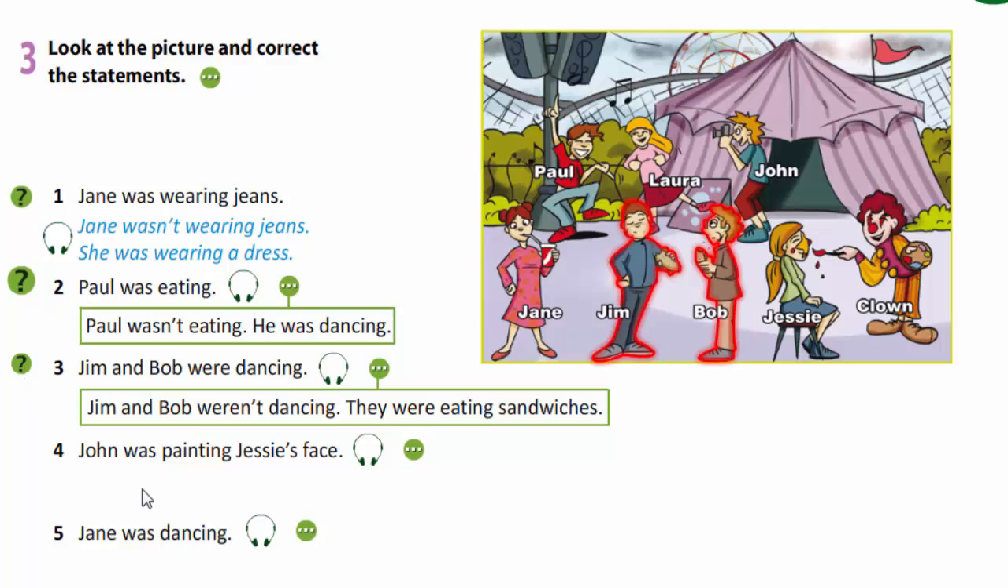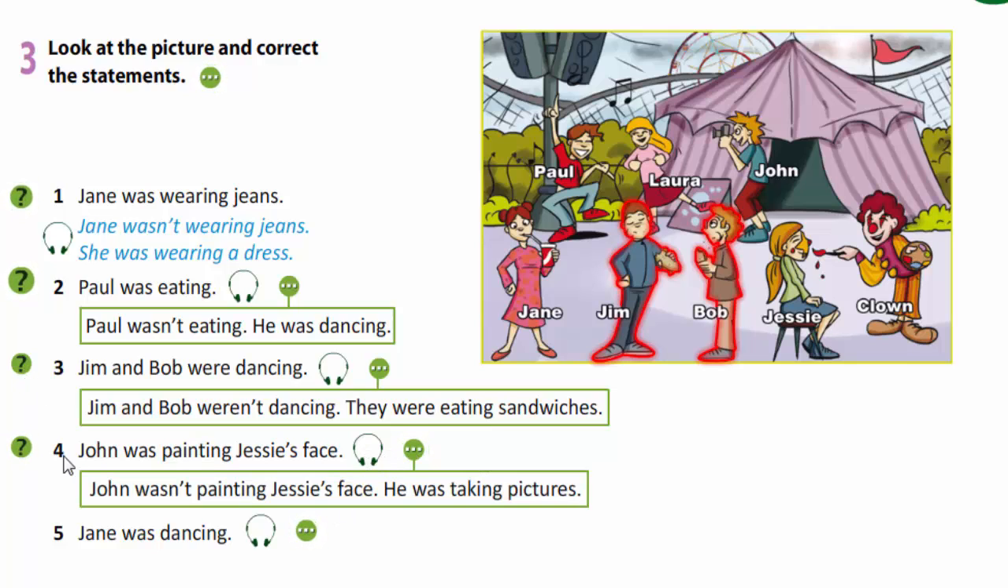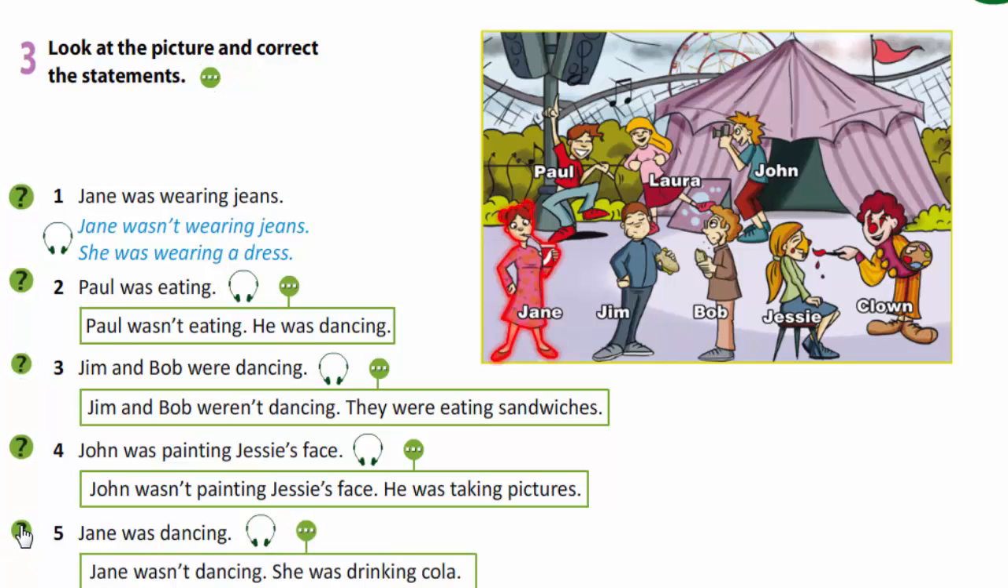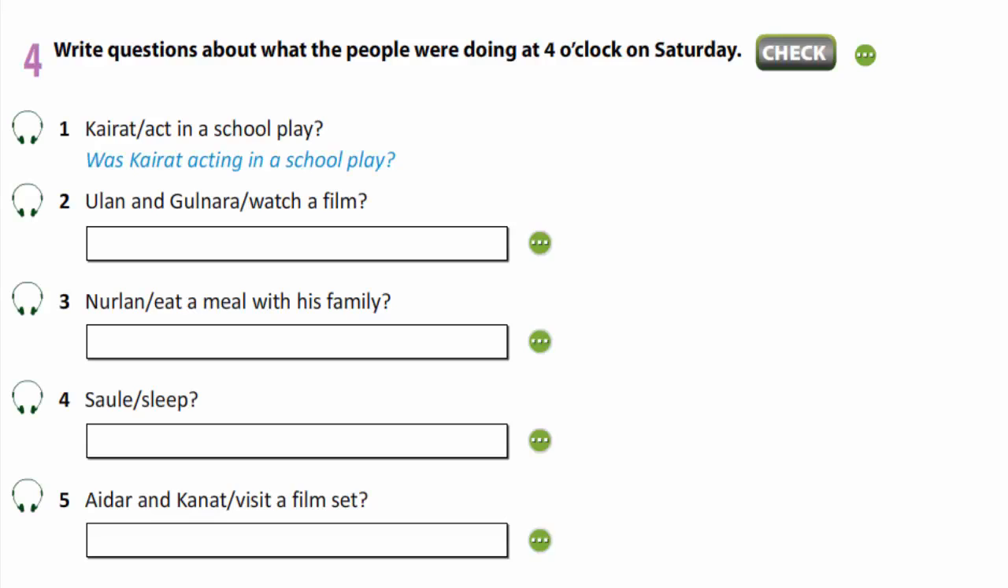They were eating sandwiches. John was painting Jessie's face. John wasn't painting Jessie's face. He was taking pictures. Jane was dancing. Jane wasn't dancing. She was drinking cola. In exercise 4, you are to write questions about what the people were doing at 4 o'clock on Saturday.